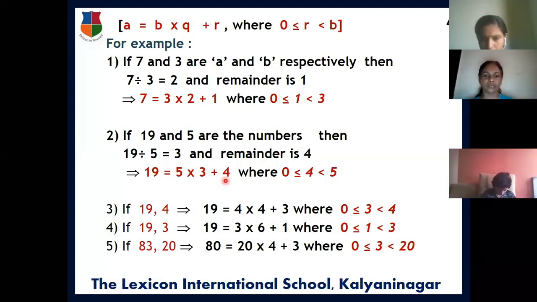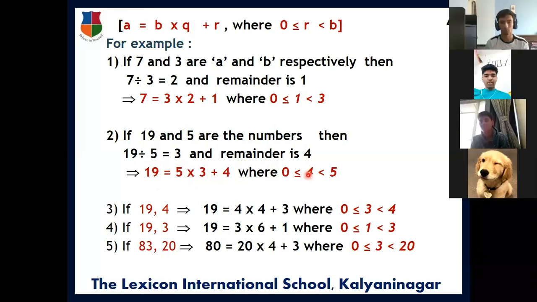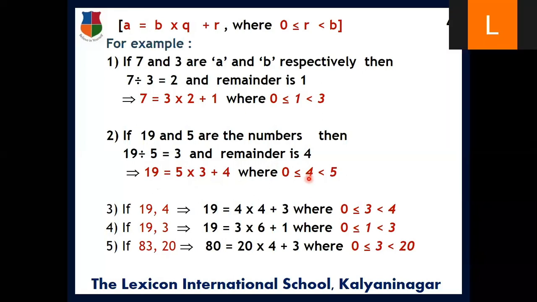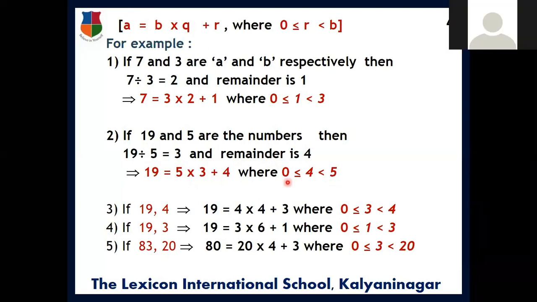Okay. Here also it is the same. What are the possible remainders here? Here 0 to 5. That means it should be greater than or equal to 0 and less than 5. Here the remainder is 4. That is also lying between 0 and 5. Check the relation here. Look, 0 is less than or equal to R, which is less than B. That means the remainder is always in between this.